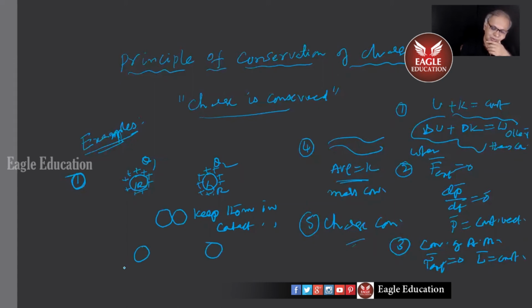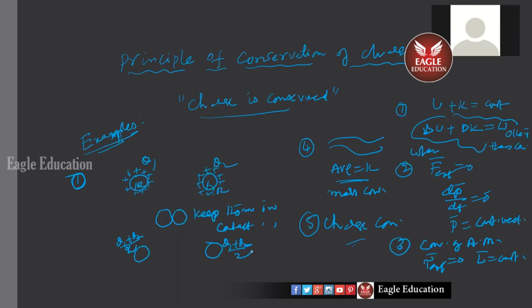Now, in this particular case of R being the same, you'll find the charge is distributed equally if the radii are the same, but if the radii are different, they'll divide in the ratio of their radii, children. This is Q1 dash, this is Q2 dash.